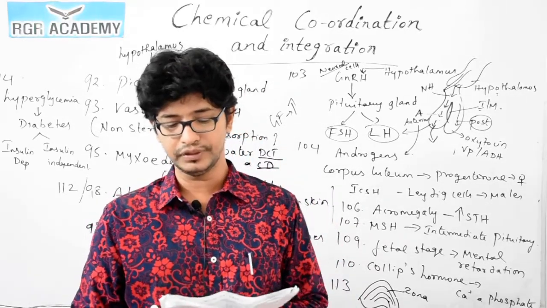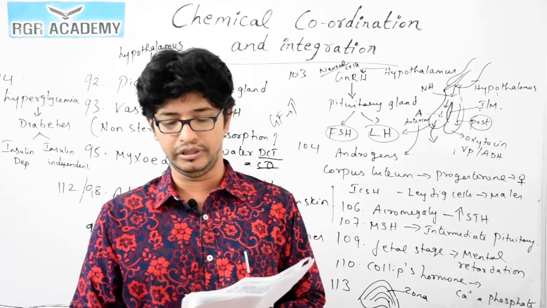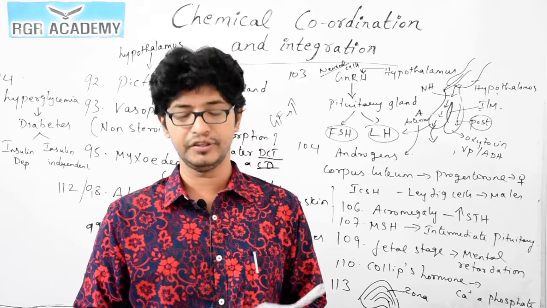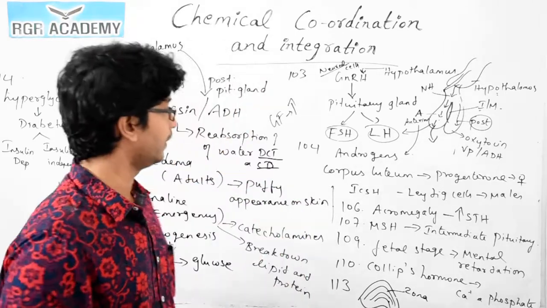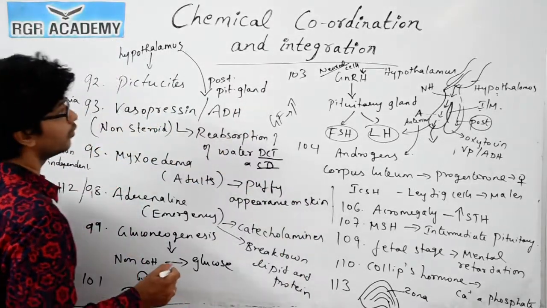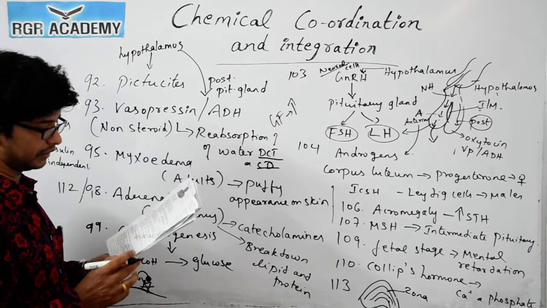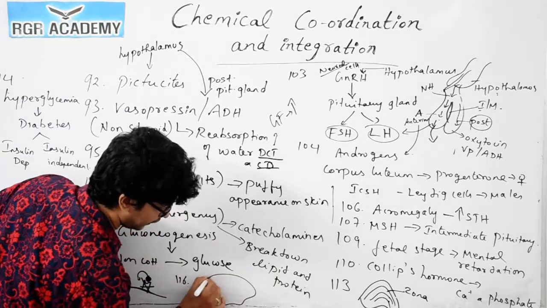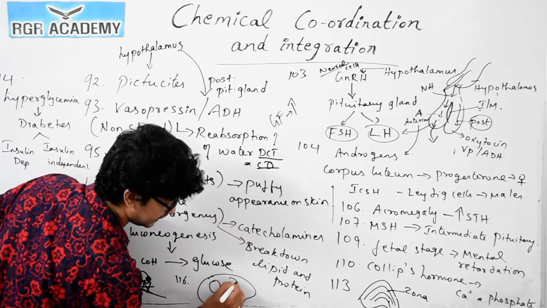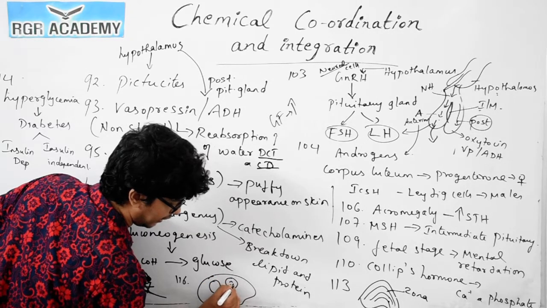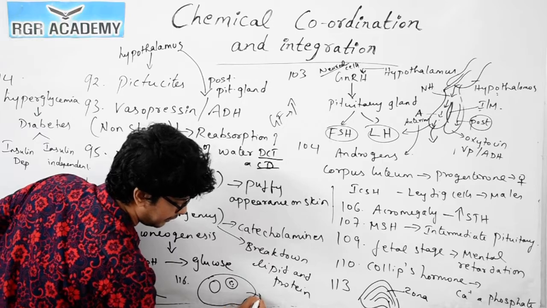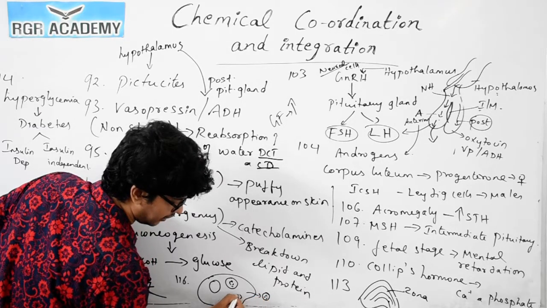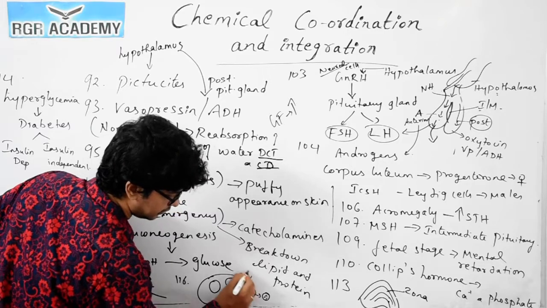Okay. Question 116. Which is a temporary endocrine gland in the human body? You could see it in the ovary. We can see the structure of the ovary for this question, 116. If you see the structure of the ovary, you see the primary follicle, the secondary follicle, and then the Graafian follicle inside, and there will be release of the egg, that is the ovum. And here you could see the corpus luteum. This is a corpus luteum.